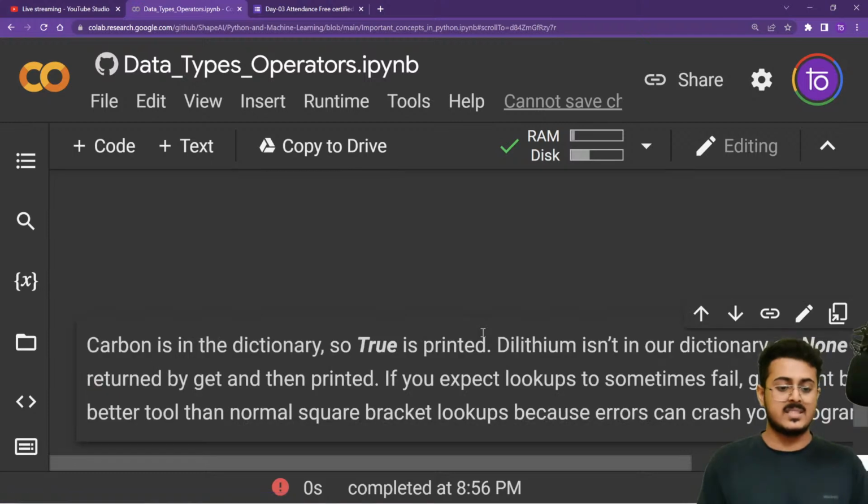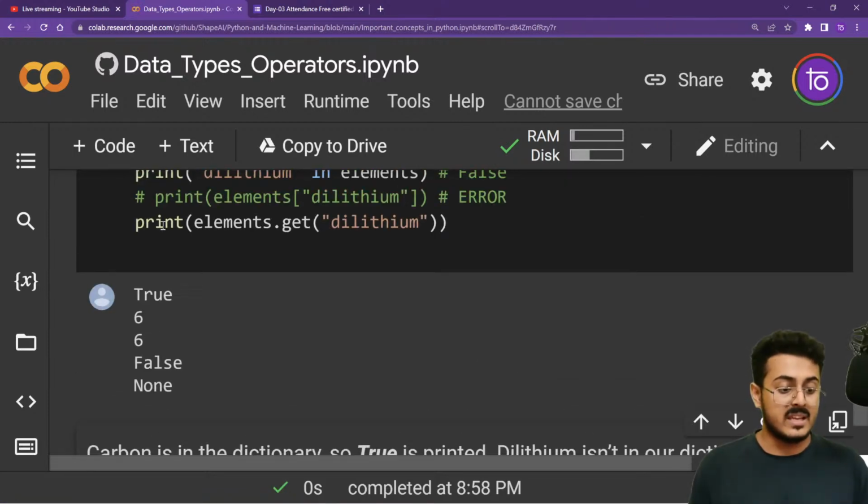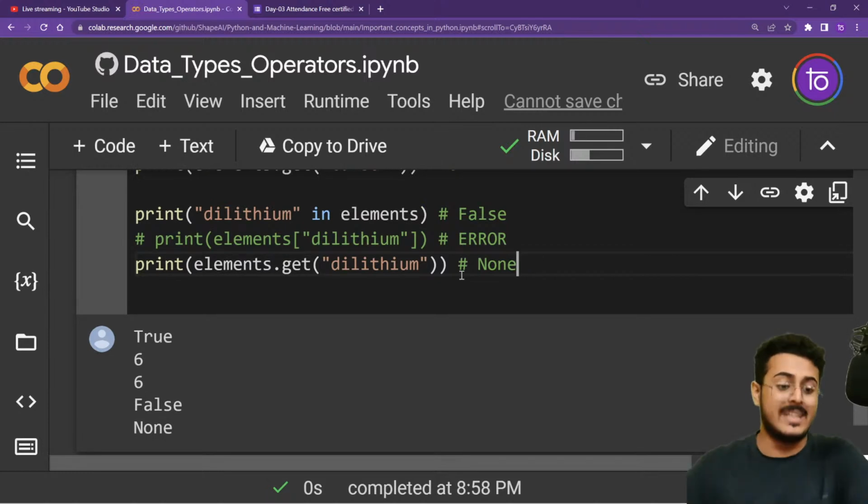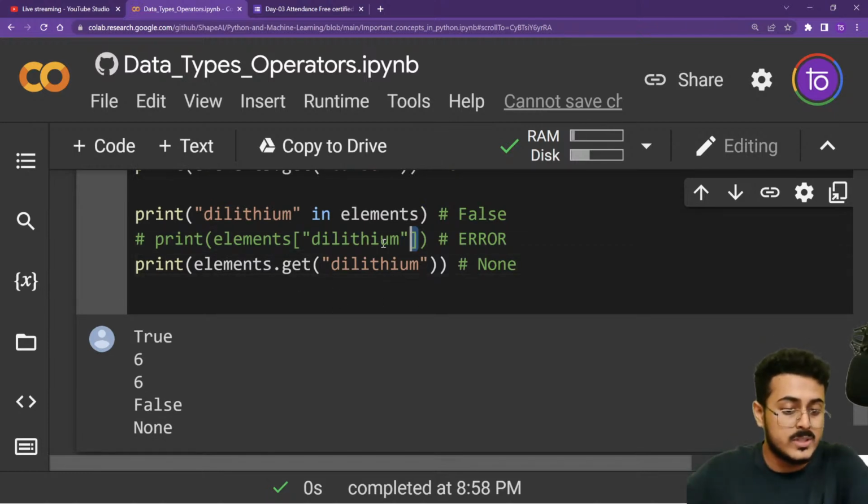Okay, let's run it once again. For print elements dot get delirium, you're getting the value as none. That means the element is not present inside the dictionary. So instead of using square brackets, if you want to check whether an element is present or not, always use the dot get method: dictionary name dot get, then the key that you want to search for.